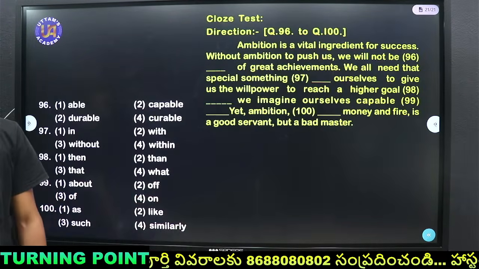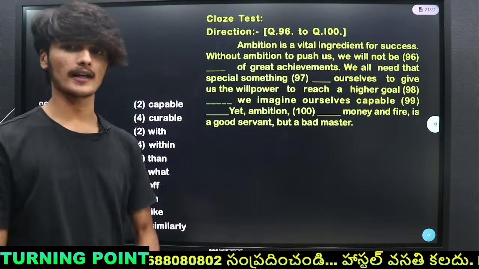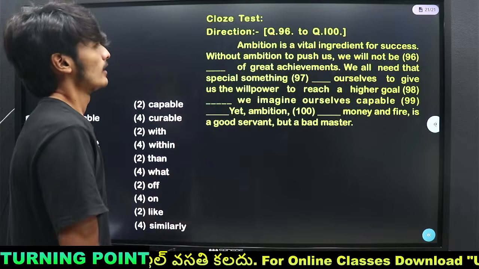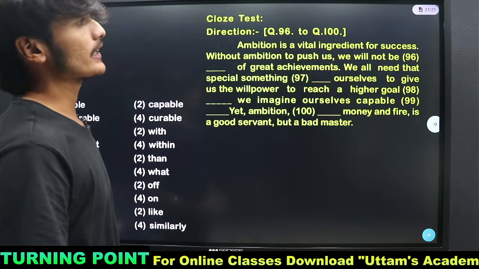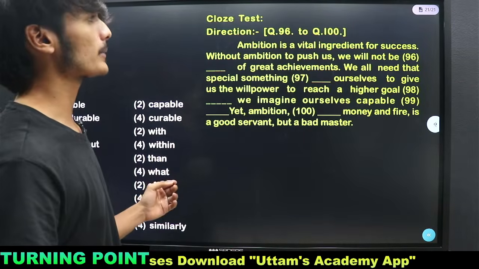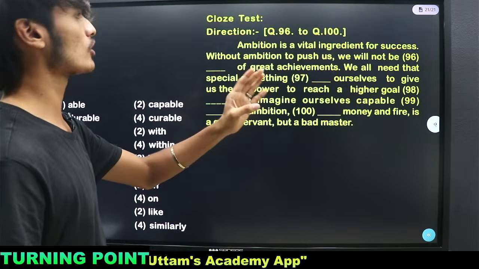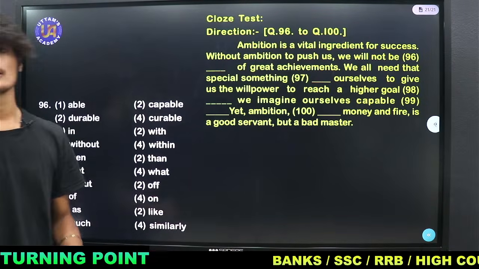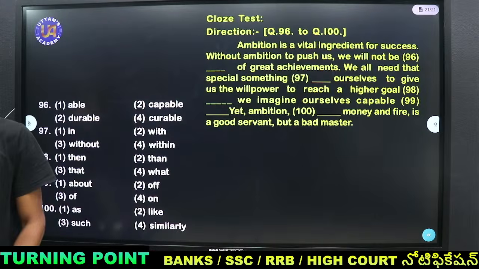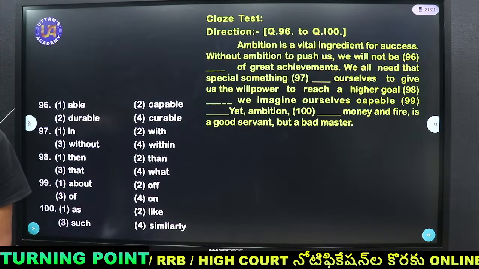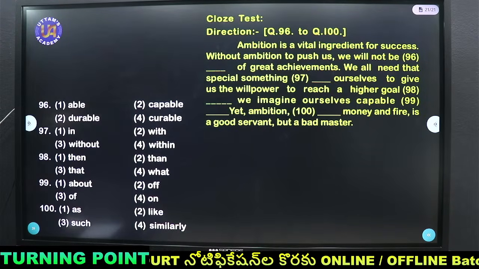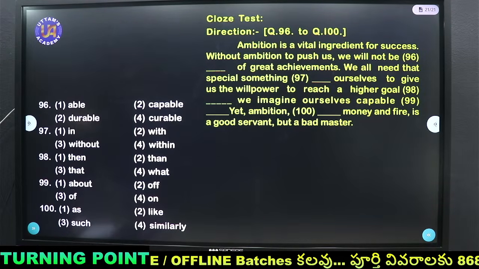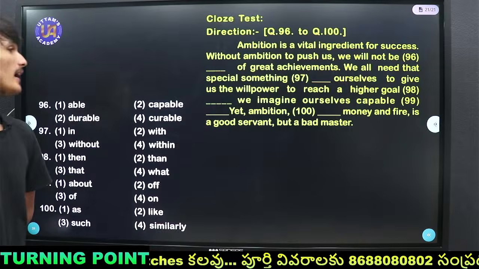Then coming to the final part of the exam, we have questions 96 to 100, cloze test. Ambition is a vital ingredient for success. Without ambition to push us, we will not be dash of the greatest achievements. So which word can be filled in this 96 blank? Unlucky says capable.